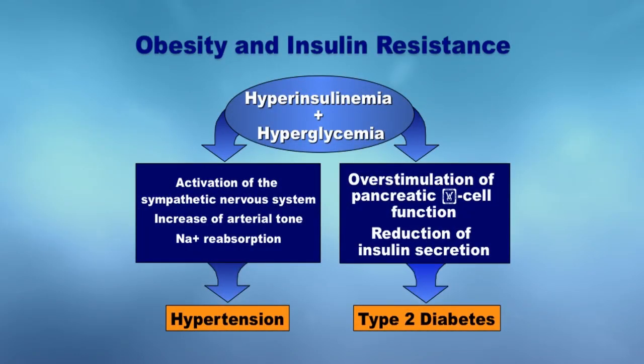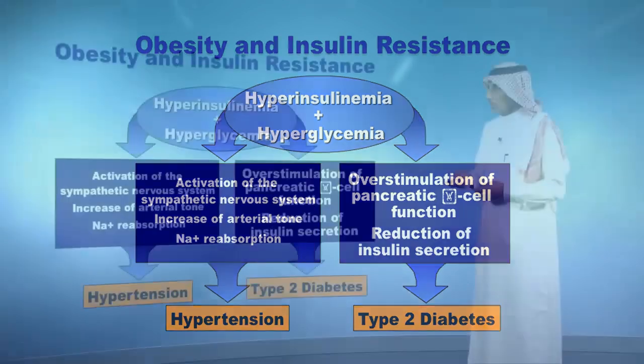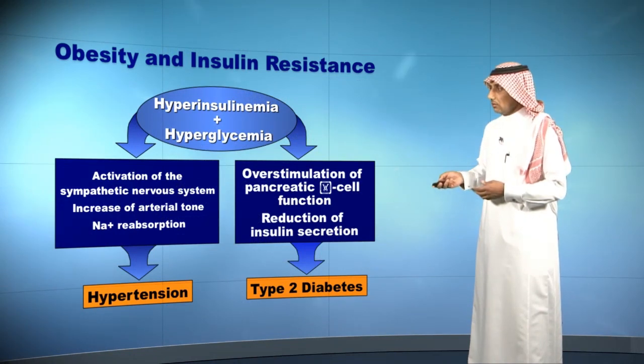Regarding obesity and insulin resistance, it is really important to understand how the patient develops hypertension and how the patient develops type 2 diabetes. As we mentioned before, hyperinsulinemia and high blood sugar will lead to hypertension and diabetes by activation of the sympathetic nervous system and increasing the arterial tone.